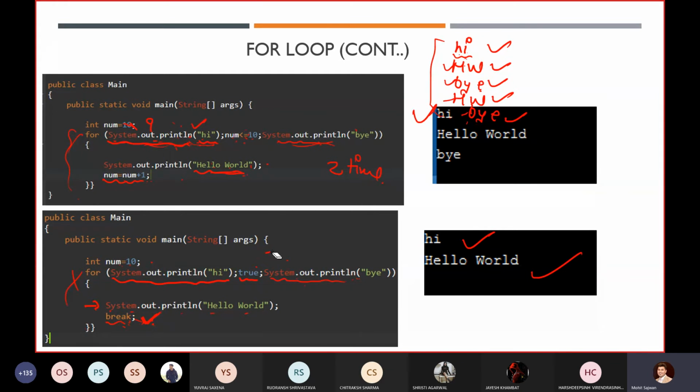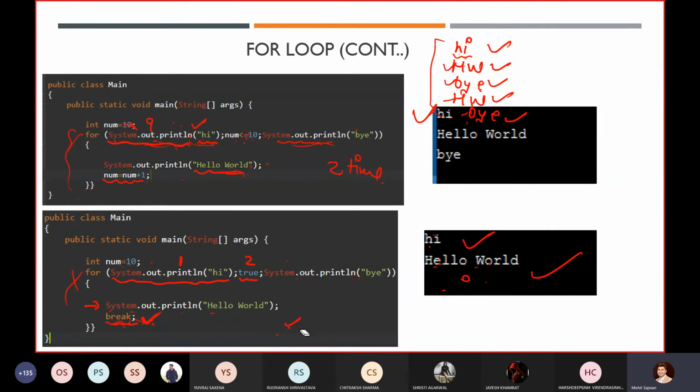Because you can see it over there, if somebody asks you about it, you will get the output by over there, hi hello world by. So no, you will not get the output hi hello world. Why? Because first it will execute this statement, then it will execute this statement, then it will execute the entire statement, then it will execute this statement. After this statement, we are terminating our entire for loop. That is why we are not able to execute this statement.